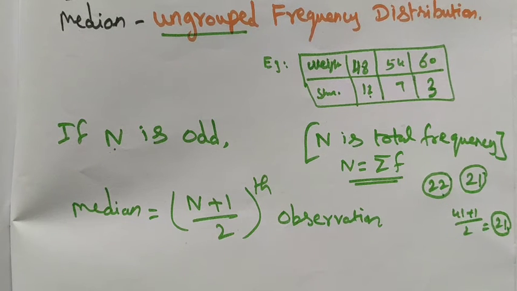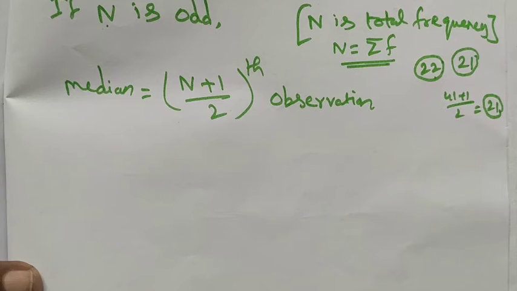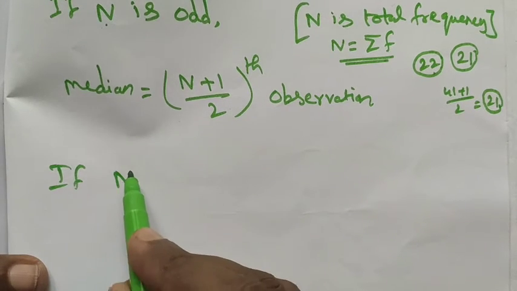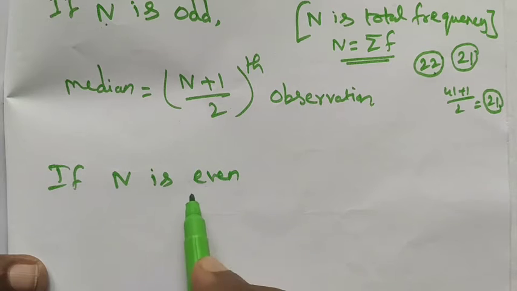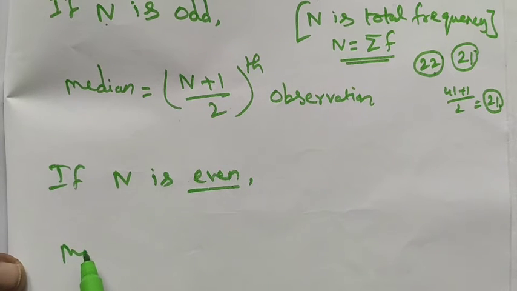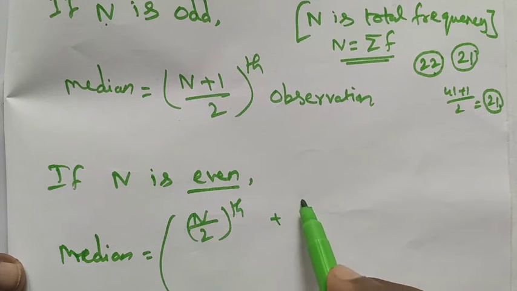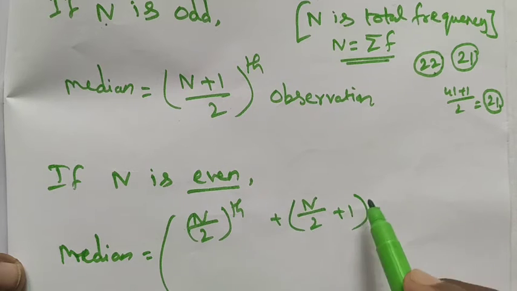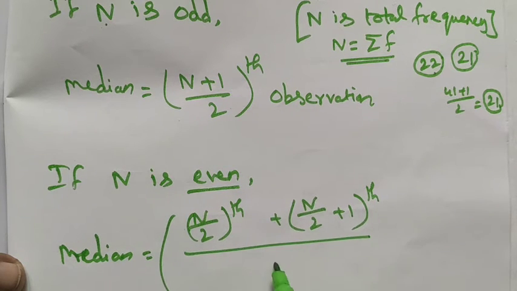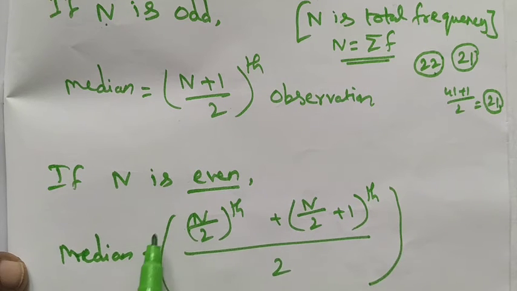In case n is even, the median is equal to the average of the n divided by 2 th observation and the n divided by 2 plus 1 th observation. That is the median when it is an even number.